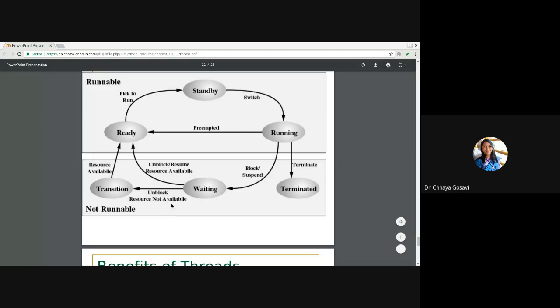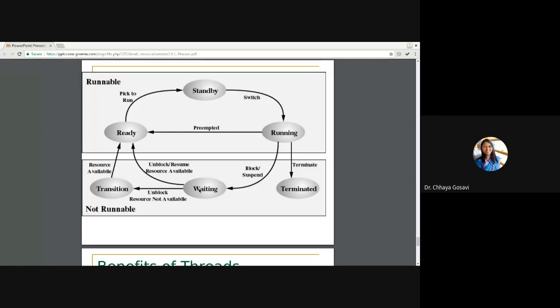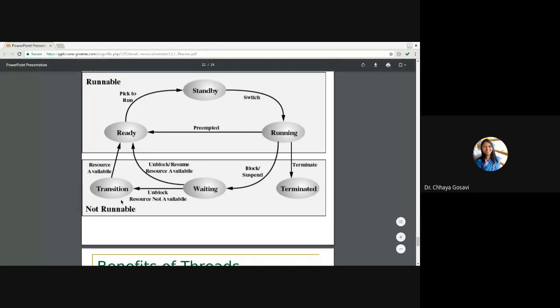And unblocked but resource not yet available: it has finished the input output operation, but it is applying for more resources which are not currently available. So it is not ready to run, but it has performed IO operation. So what about that process? It has to wait. So it will wait in transition state, and when the resource becomes available, it is moved to ready state. So ready, standby, and running are called runnable threads. And when a thread is terminated, waiting, or in transition, it is called not runnable.